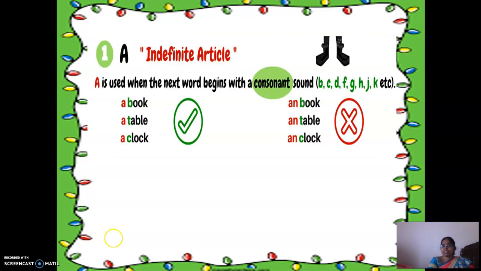Right? So here some examples are given and you have to go through them and tick whether it is correct or not. A, indefinite article, that you know. A is used when the next word begins with a consonant sound. For example, B, C, D, F, G, H, J, K, then L, M, N, etc. A book, a table, a clock. Is it a book or an book? That you have to tick. A table or an table. A clock or an clock.